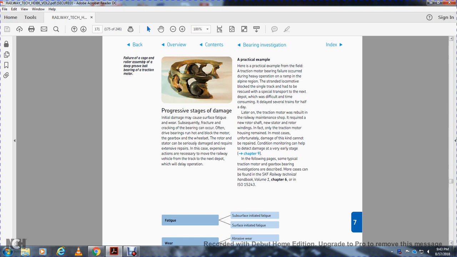Practical example: a traction motor bearing failure during heavy operation on a ramp in an alpine region with a standard locomotive. The train blocked a single track and had to be rescued, with secure transportation to the depot. This was a difficult and time-consuming delay for the train.